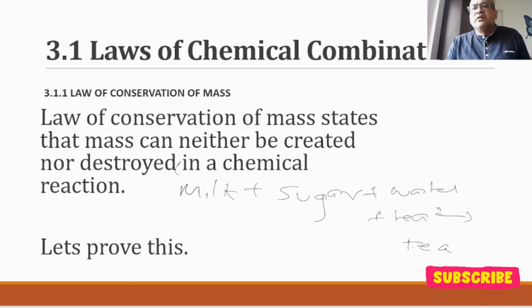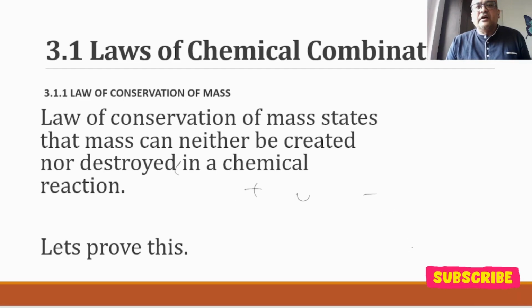That means we have a chemical reaction happening. In a chemical reaction, we have a reactant and a product. Here we would like to see what happens to the mass of the reactants and the product. Is the mass the same or is it different? Let's try to prove this.